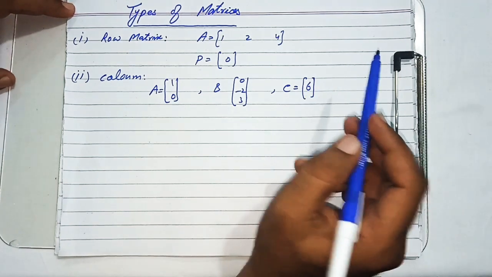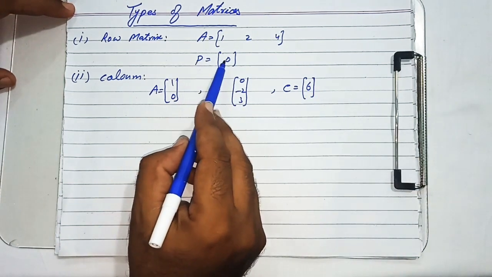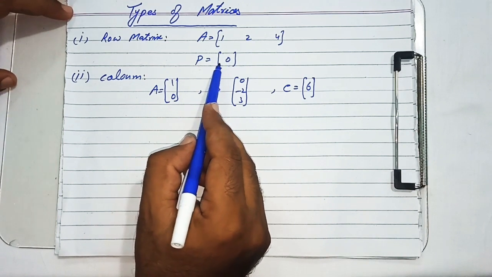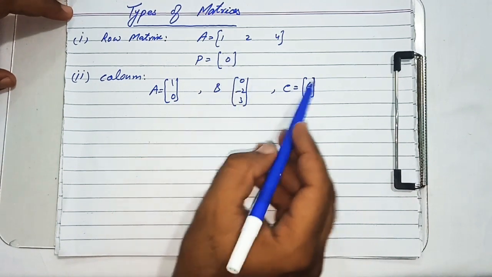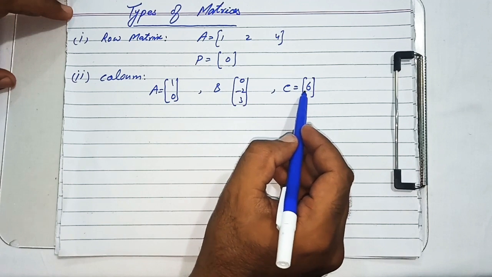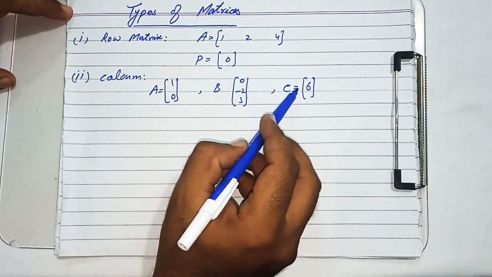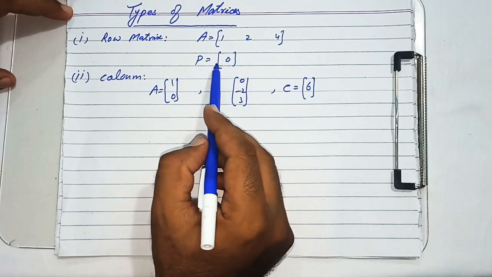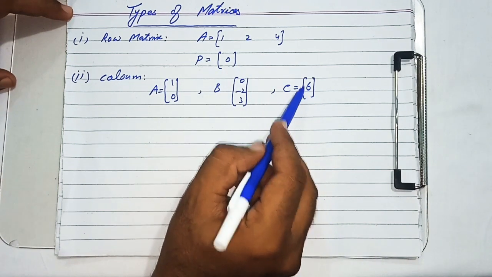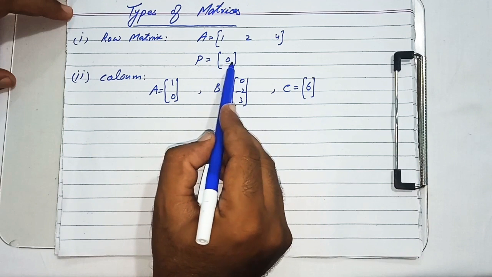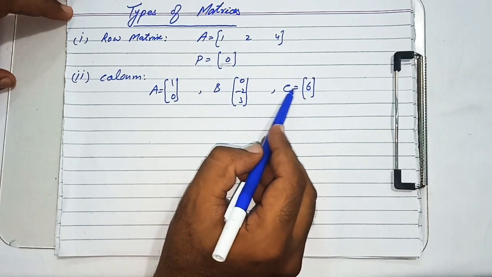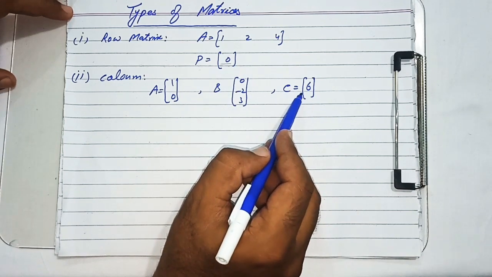Students, you can ask me why there is only one entry in P and it is a row matrix, and there is only one entry in C and it is a column matrix. Students, both the matrices are fulfilling the condition of the row matrix as well as the column matrix, because there is one row in P and in C there is one column.